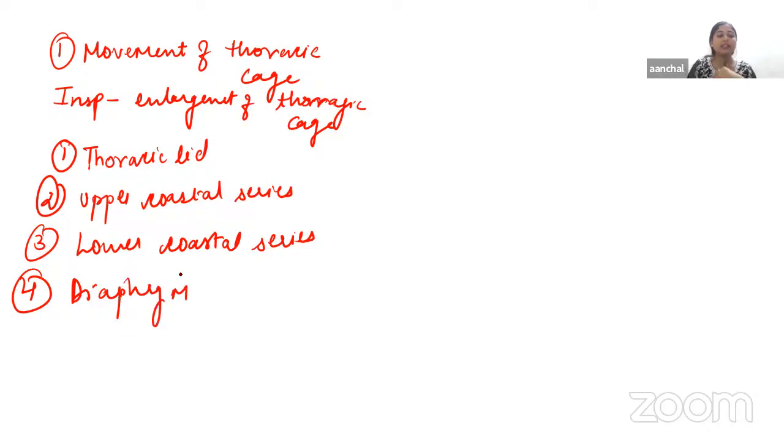So the thoracic lid is formed by the manubrium sterni and the first pair of ribs. The movements of thoracic lid increase the anteroposterior diameter of thoracic cage, and due to contraction of the muscles, the first rib moves upward to a more horizontal position, and there will be an increase in the anteroposterior diameter of the upper thoracic cage.